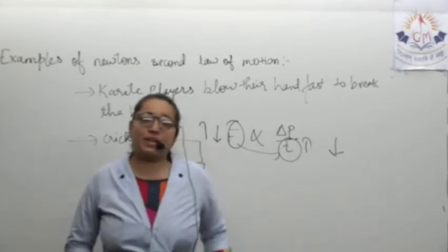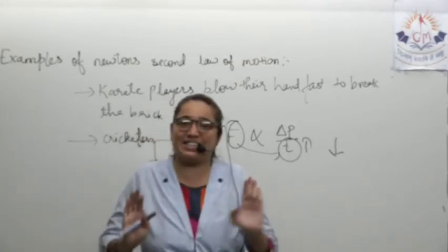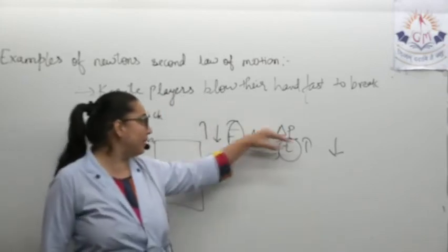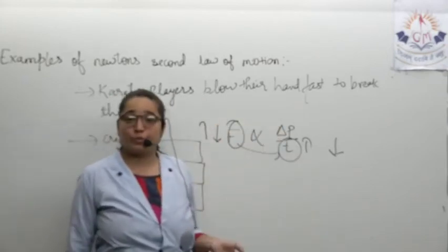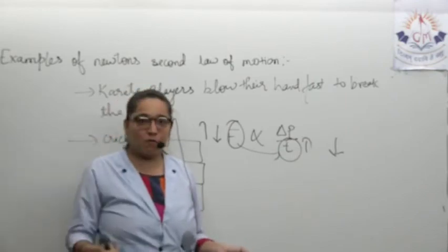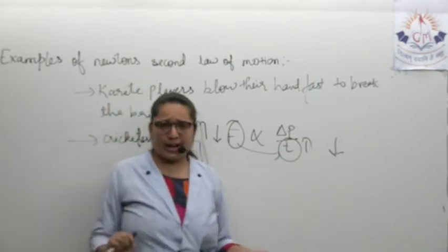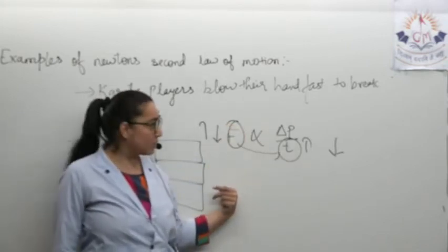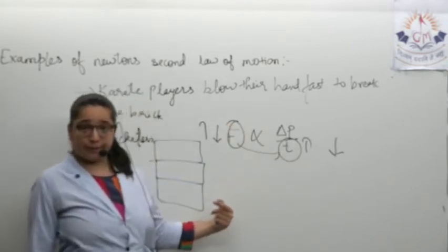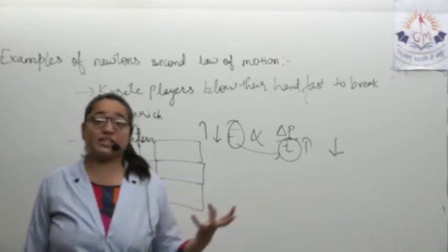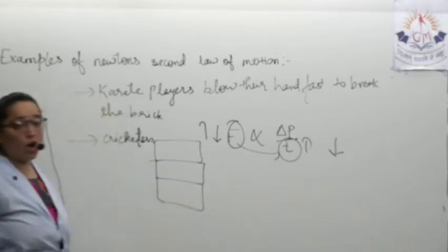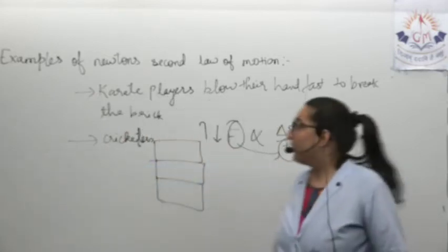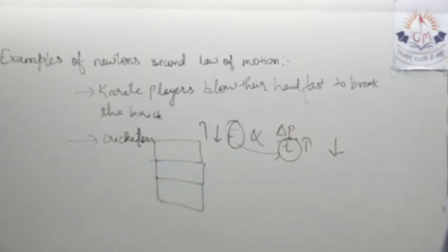Now, if seat belts are provided, they will increase the time. Time gets increased, so what will happen? The force will be reduced. More the time, less the force. I hope you are getting what I want to say. More the time, less the force. Okay? So this is about the Newton's second law of motion examples. I'll note it for you and then you have to note it.